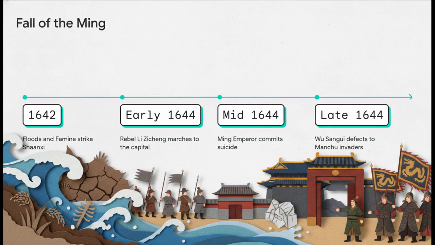It started in 1642 when devastating floods and famines struck Shaanxi province. Out of all that desperation, a peasant rebel named Li Zicheng marches an army straight toward the capital in early 1644. By mid-1644, the Ming emperor literally commits suicide as the capital falls to the rebels. And then, in a stunning twist later that same year, a Ming general named Wu Songui defects, opens the gates, and Manchu invaders from the north swoop right in to take the palace. Just like that, the entire Ming dynasty is gone.